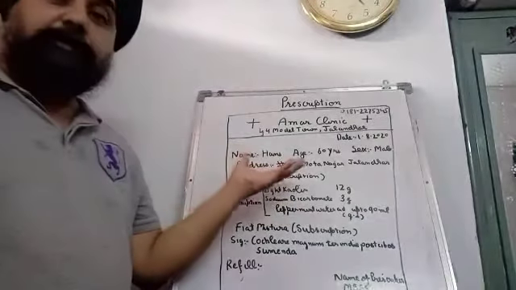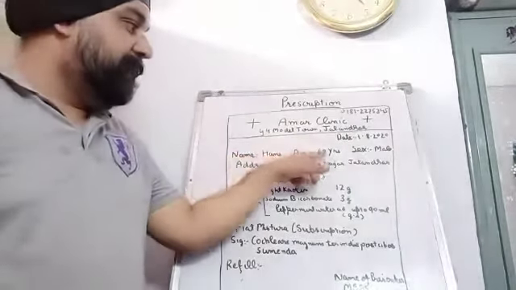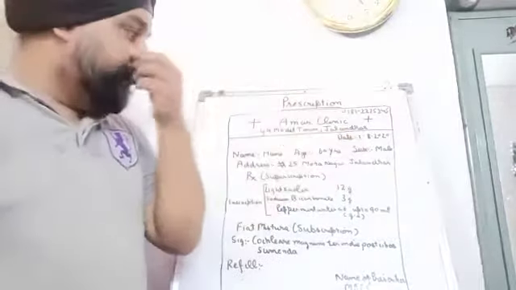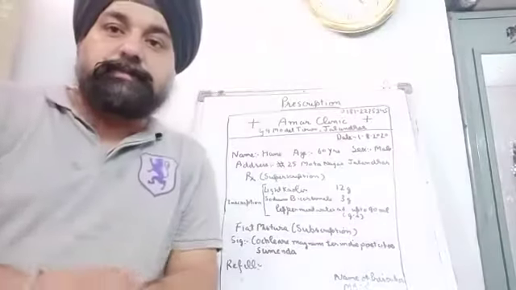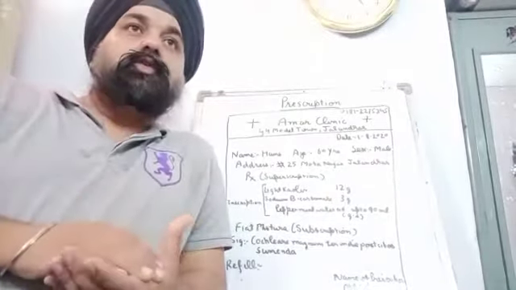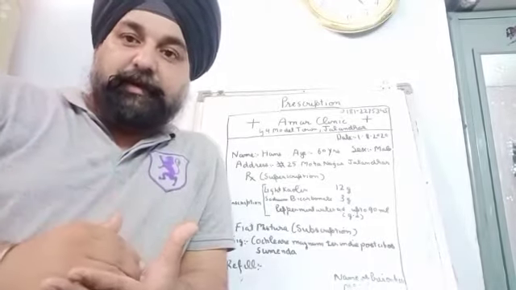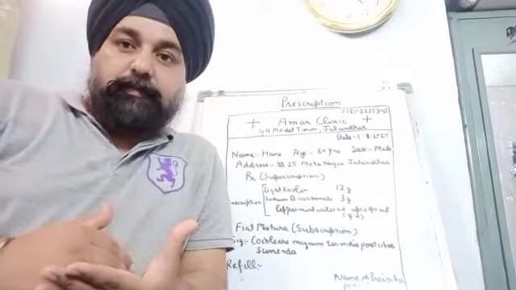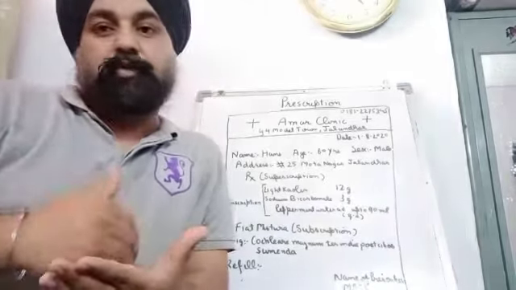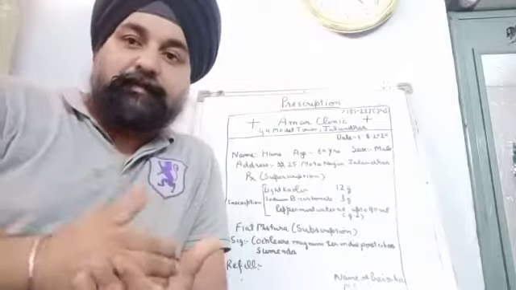So we have to write his name, age, sex. Age is also important, because being a pharmacist you must know that for children the dose of the same drug can be different, and for the elderly patient that dose of the drug will be different.